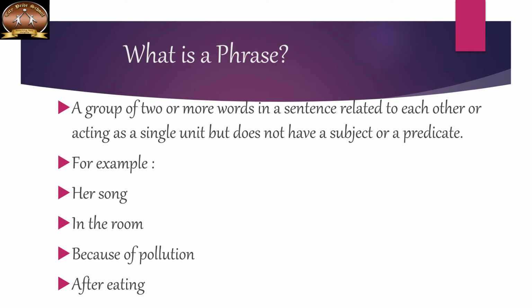What is a phrase? A phrase is a group of two or more words in a sentence related to each other or acting as a single unit, but it does not have a subject or predicate. For example, her song, in the room, because of pollution, after eating, in the park, at the school, and so on.